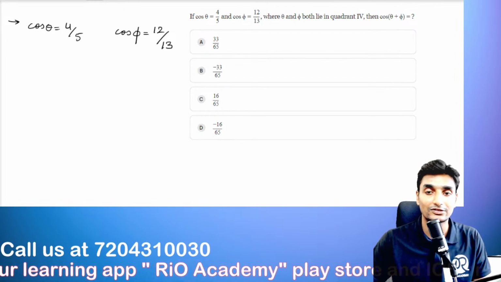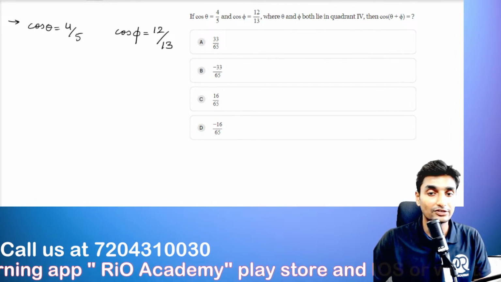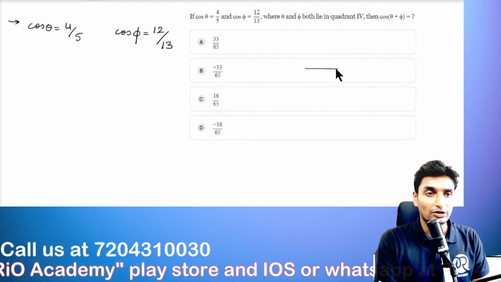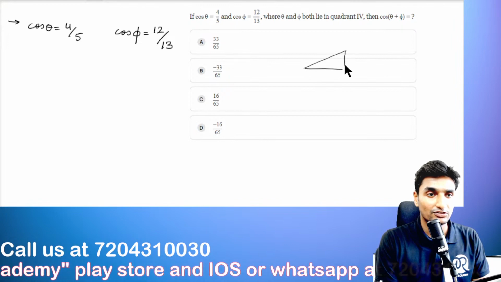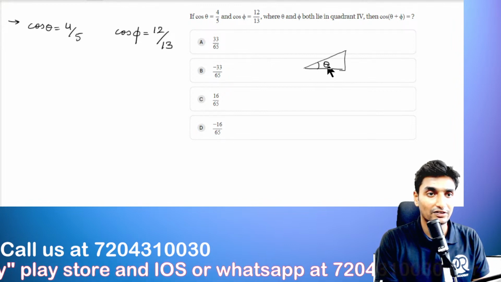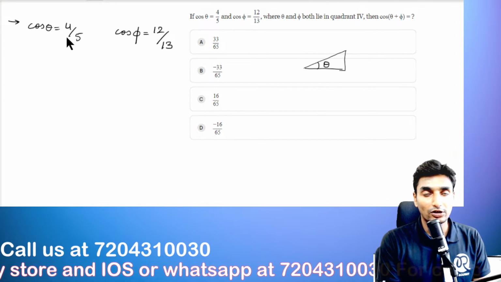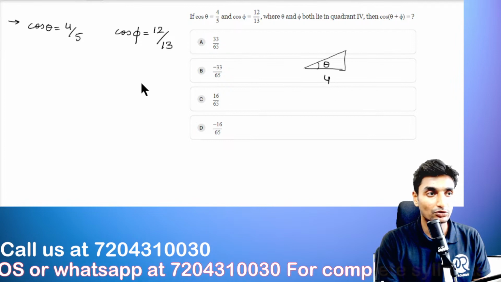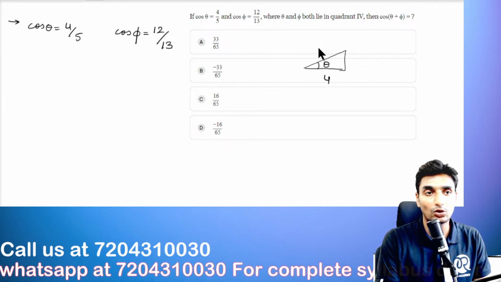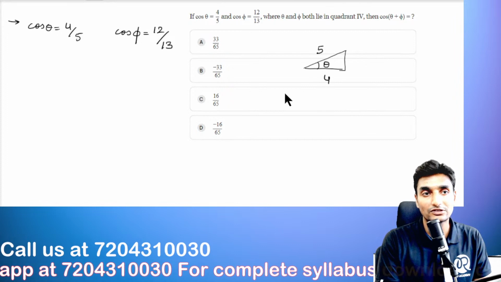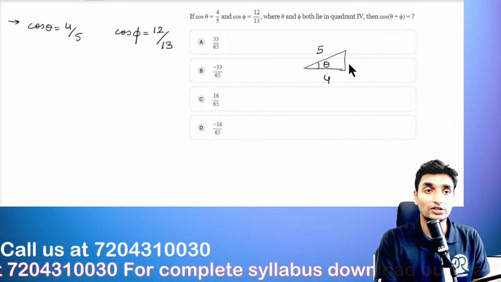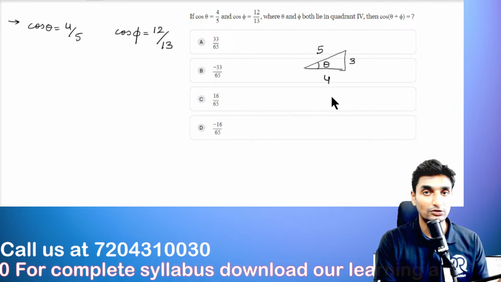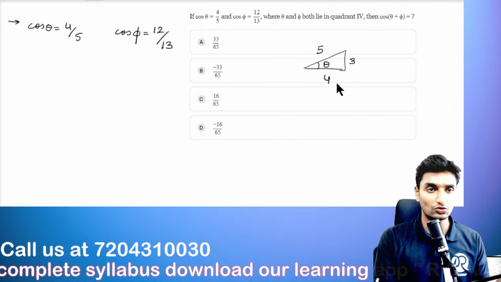See here guys, this is a very important and an easy question. We already know the cos theta value, just a rough format of the triangle. Suppose this is the triangle that we are considering and this is the angle theta. We already know the value of cos, which is nothing but adjacent or the base, and according to the given format it is 4 divided by the longest side or the hypotenuse, which is 5. So we already know the Pythagorean triplets, guys, that is 3, 4, 5. There are certain values which form Pythagorean triplets. Those are the standard values, so I hope you know that.